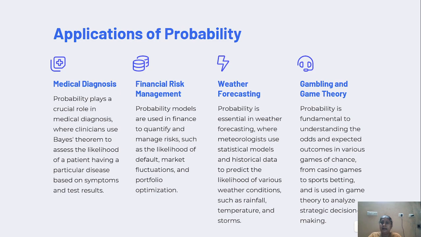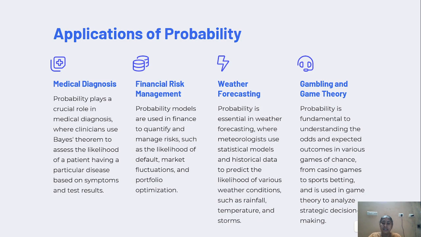Application of probability. Medical diagnosis. Probability plays a crucial role in medical diagnosis, where clinicians use Bayes' theorem to assess the likelihood of a patient having a particular disease based on symptoms and test results. Financial risk management. In the beginning of the PPT, we have learned where probability is used. Here exactly we are discussing the place where probability is used.